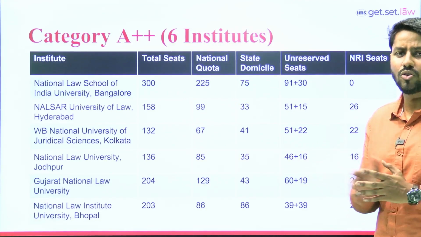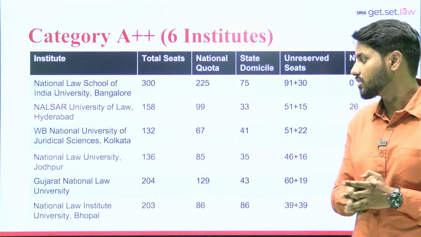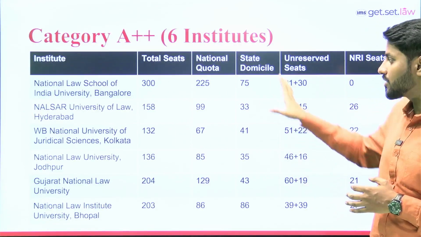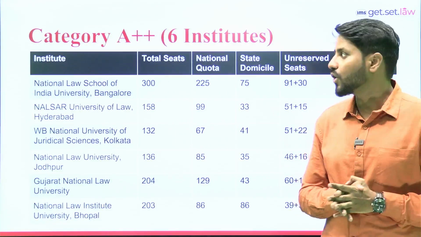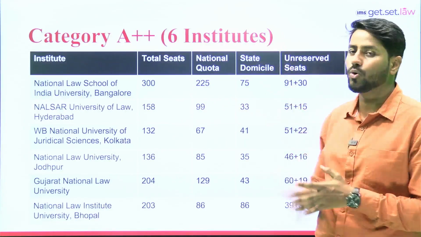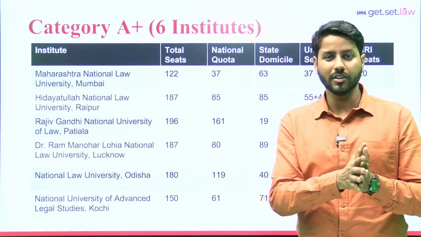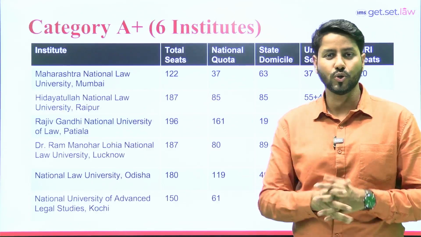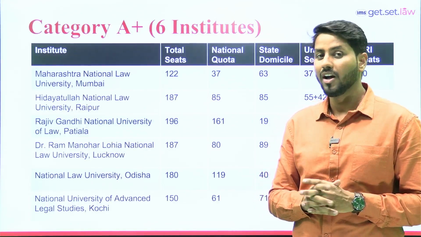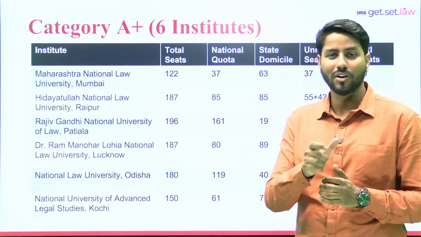There are other reservations also, such as Jammu and Kashmir residents and migrants, which I have not included, but this is the number you should be aware of if you're talking about category A++ institutes, that is, the creme de la creme institutes. So students, we already discussed that if we want to take admission into the top 6 national law universities in India, what exactly will be the seat matrix, and till what rank should I get.